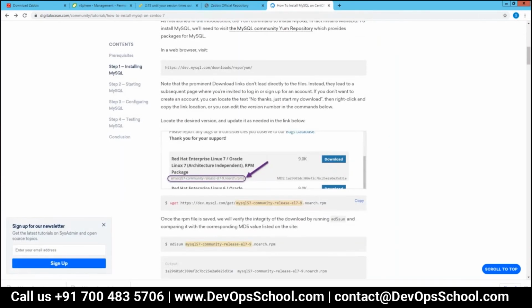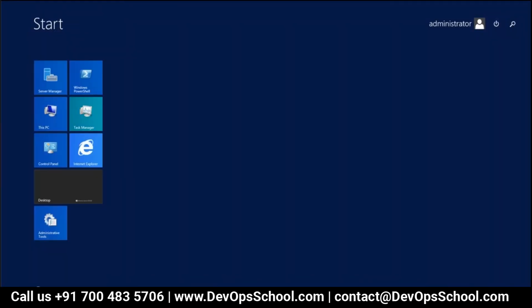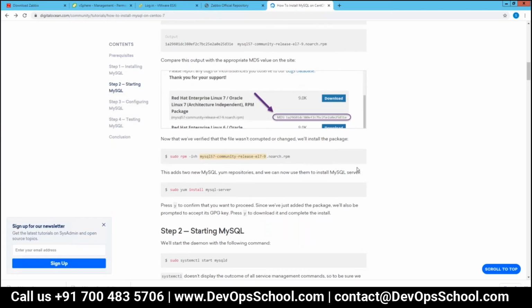First of all, we'll be using this particular command to download the database package, like we did for Zabbix. Should I make a notepad for you as well? Sure.